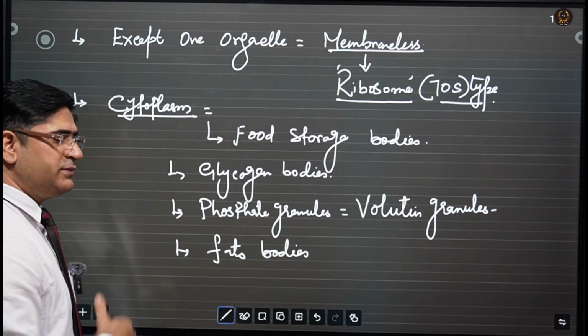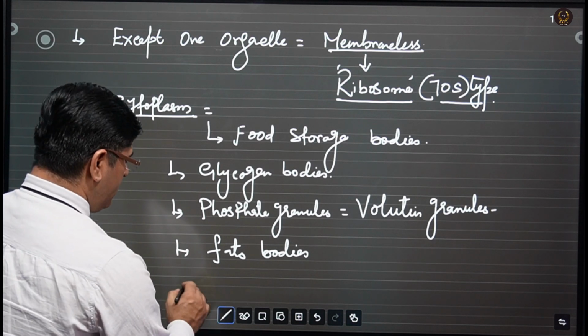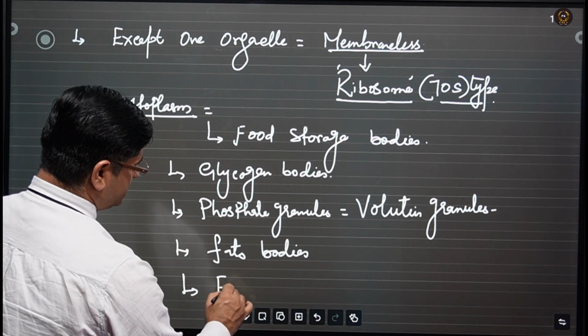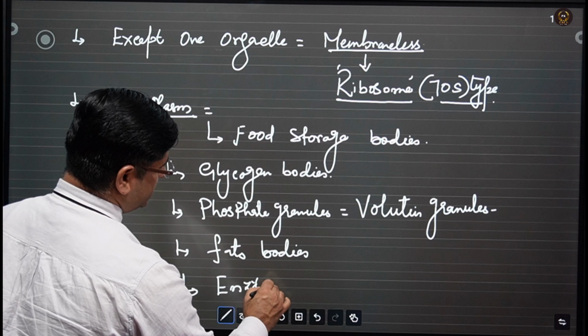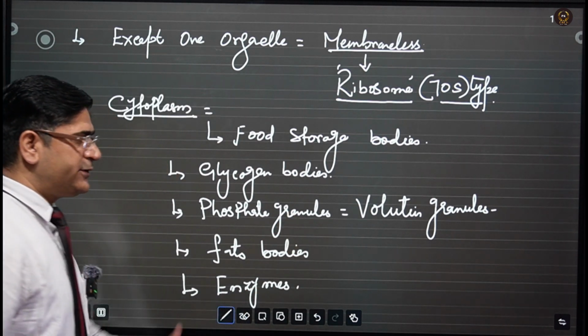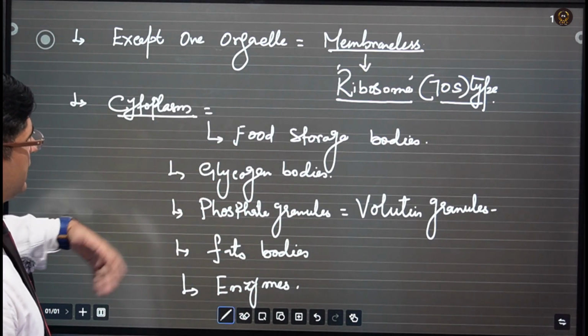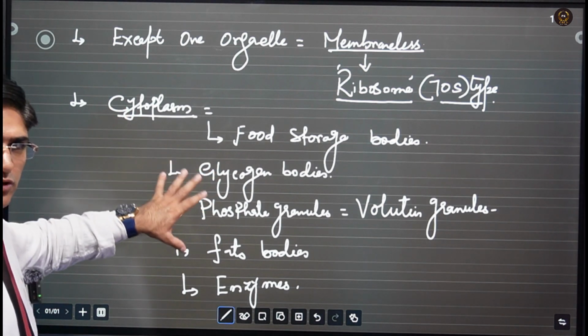They also have various enzymes in the cytoplasm.